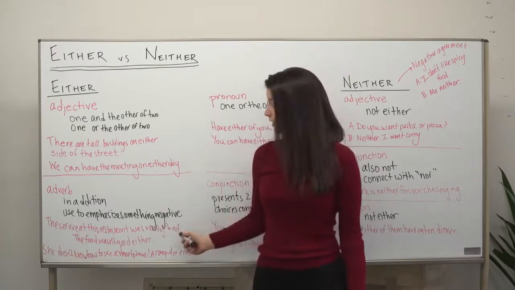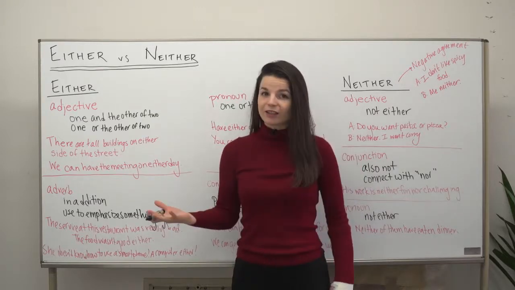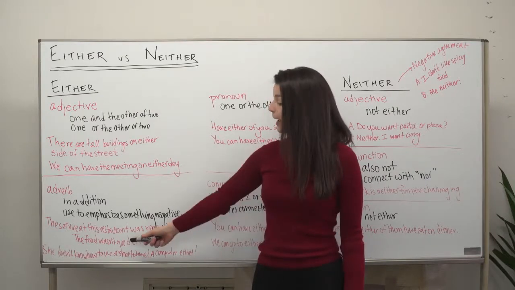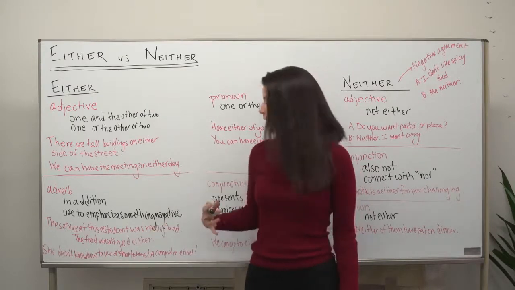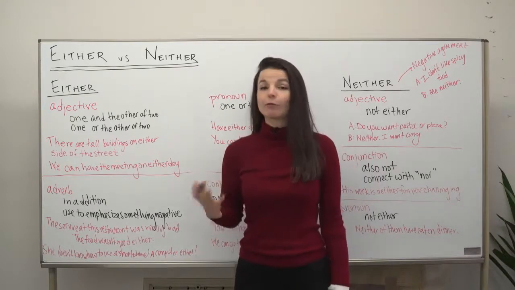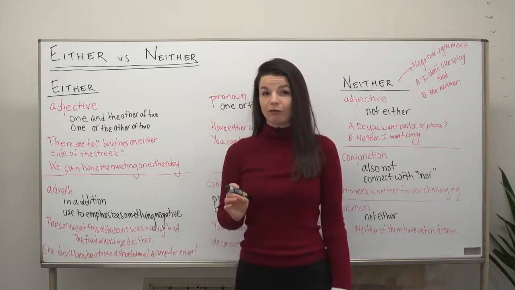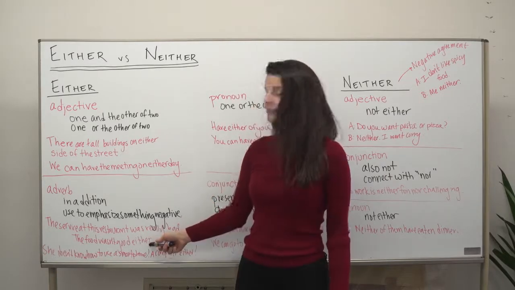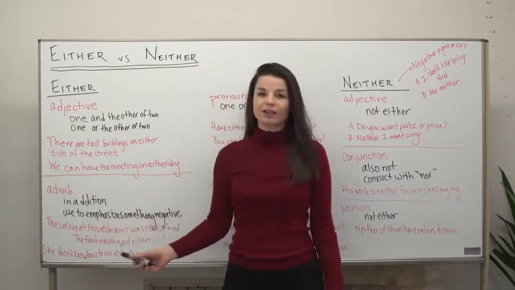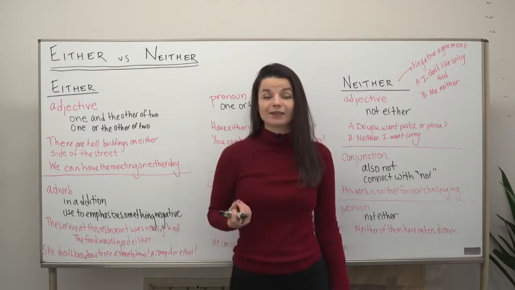In the first sentence here, I've introduced a negative opinion. The restaurant wasn't very good, in other words. The service was bad. And then I'm adding another point. The food wasn't good either. So either is adding emphasis. It's like an addition, in addition, but for negative points, and it comes at the end of the sentence. So we don't say either the food wasn't good. We do not use it in this way. This emphasis comes at the end of the sentence.